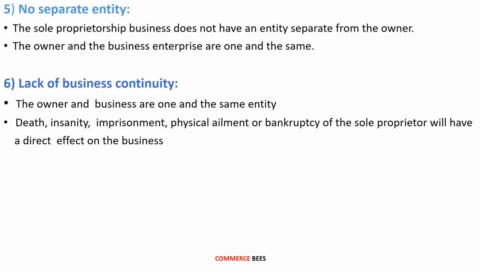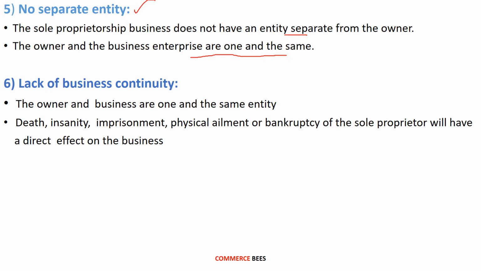The next feature is no separate entity. The sole proprietorship business does not have an entity separate from the owner. The owner and the business are one and the same. So in case of the sole proprietorship business, the business and the owner, they both are one and the same. They are not considered as two separate entities, but they are considered as one and the same. So that is an important feature of the sole proprietorship business.